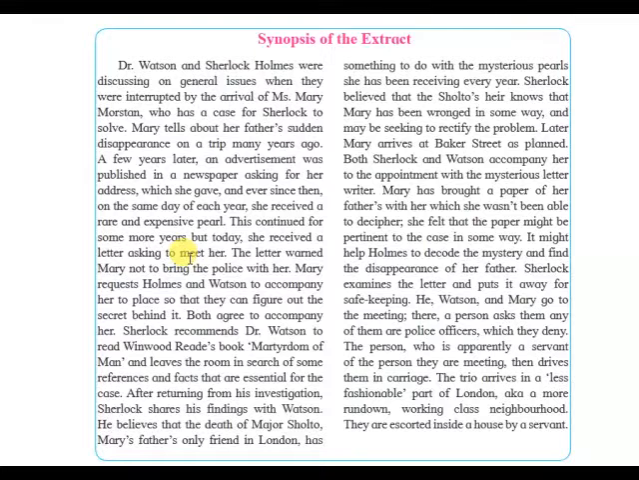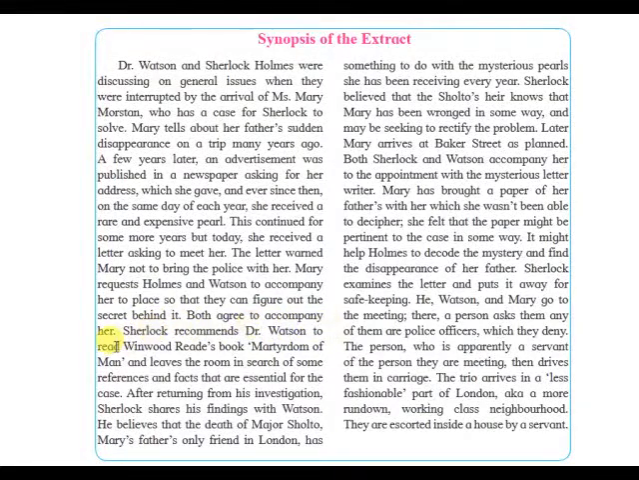So this kept on happening for some years, and later, one particular day, it happened that the person who was sending her the rare pearls now wants to meet her. The letter warned Mary not to bring the police with her. Mary requests Holmes and Watson to accompany her to the place so that they can figure out the secret behind it. Both agree to accompany her.